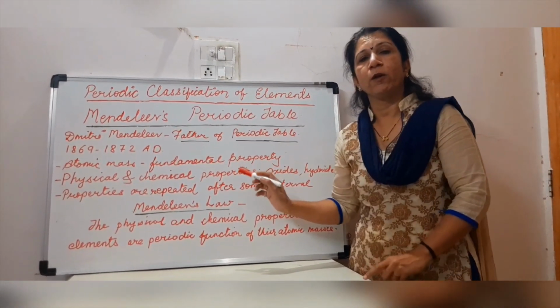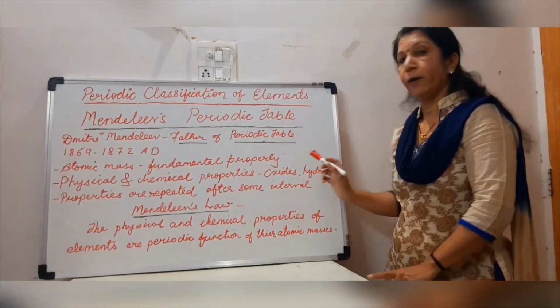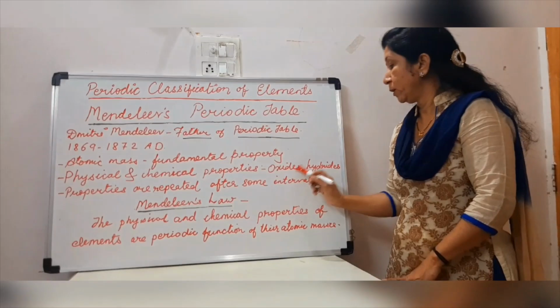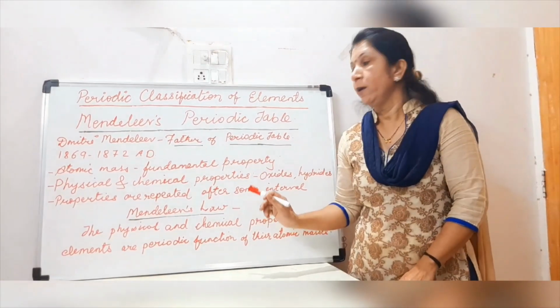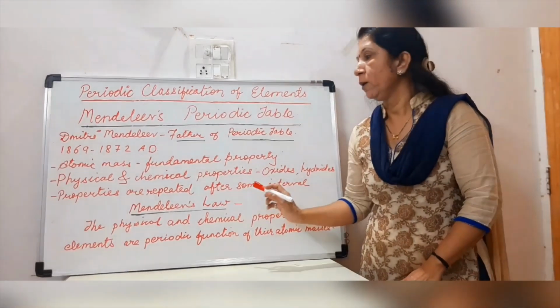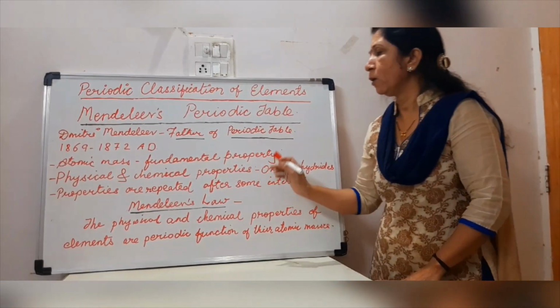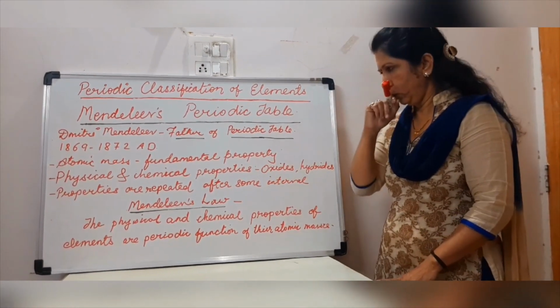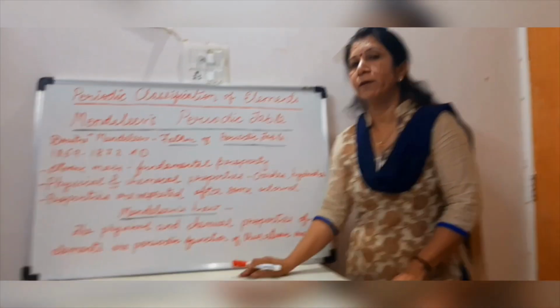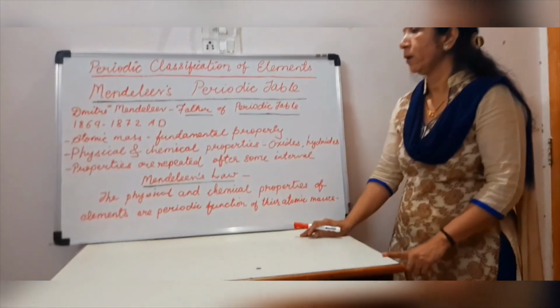He considered the molecular formula of oxides and hydrides also. Why only oxides and hydrides? Because oxygen and hydrogen both are very reactive and they form compounds with most of the elements. So, considering all the properties, he started arranging the elements in the increasing order of their atomic masses.